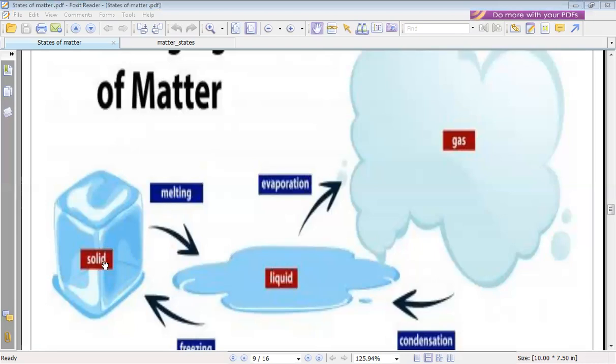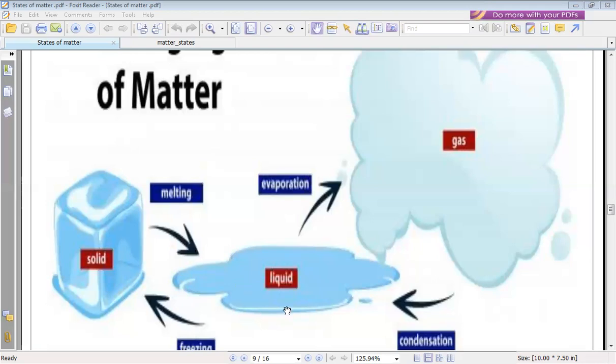With solid. Perfect. Solid changes into what? Liquid. Solid changes into liquid. By what? Heating or cooling?